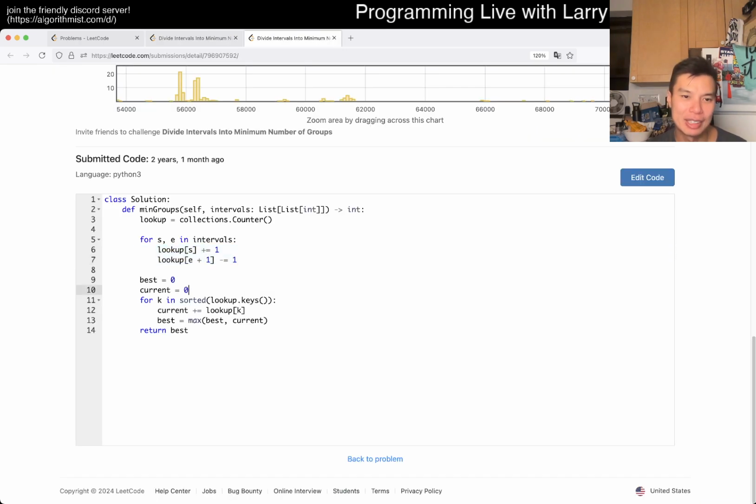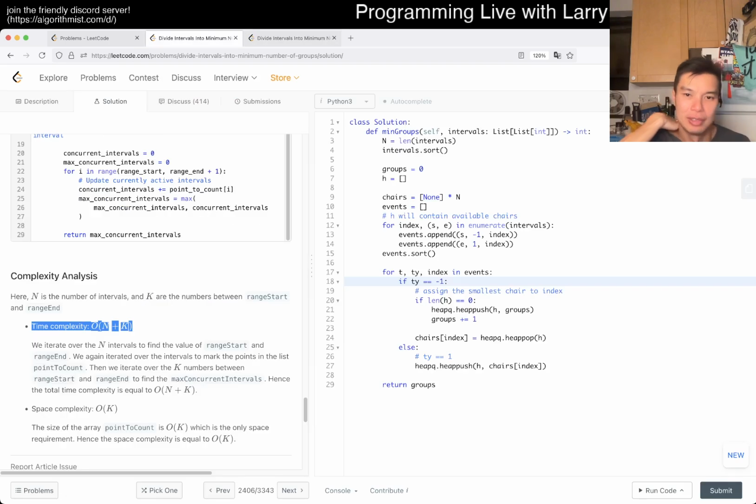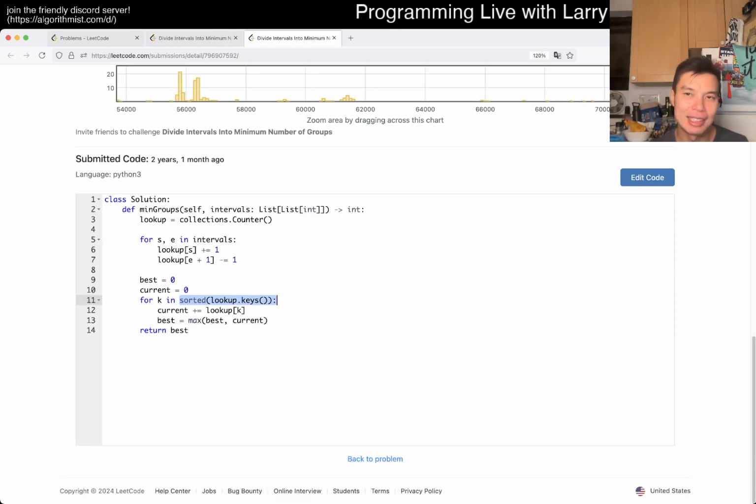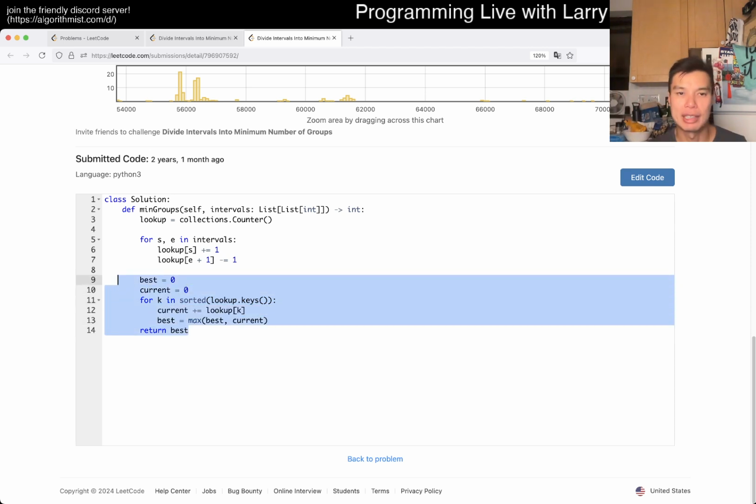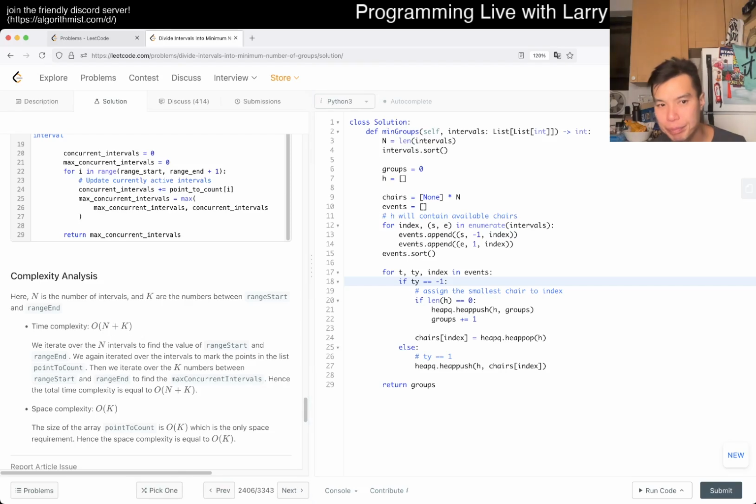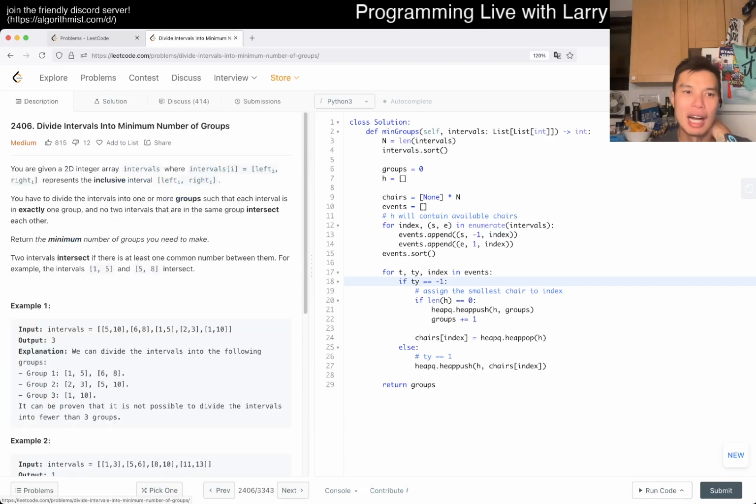So this is actually this solution, except that I sorted the keys instead of going from 0 to 10 to the 6. Their solution goes from 0 to 10 to the 6. Mine is just, okay, we have all these unique numbers, I just sort them and then go up. So that's basically the idea, to get the maximal thing. And that's fine. I think this is kind of cool.